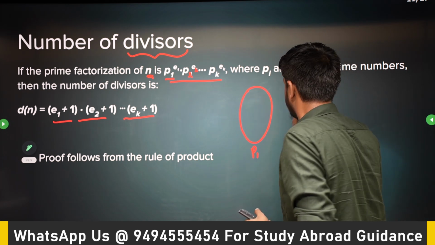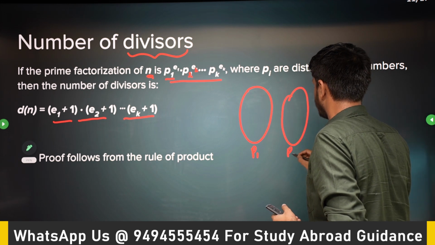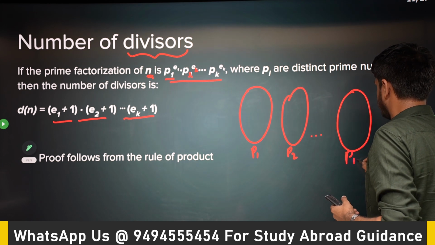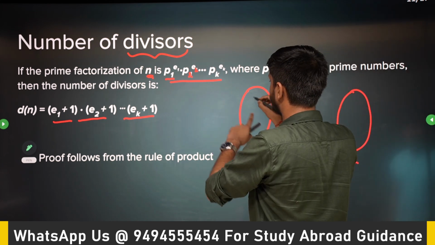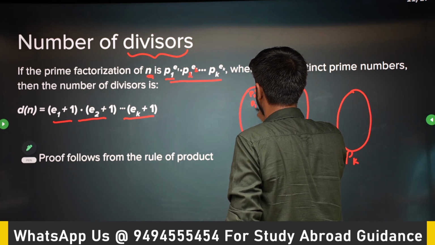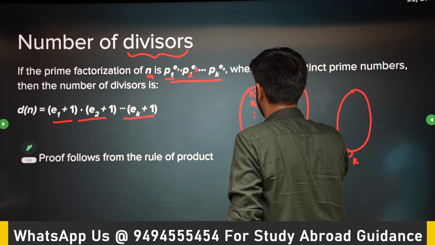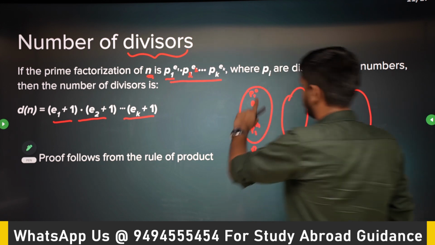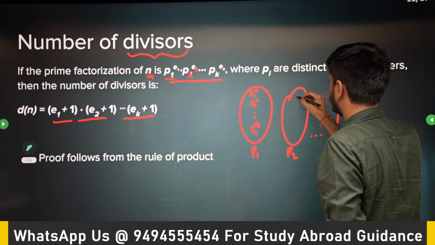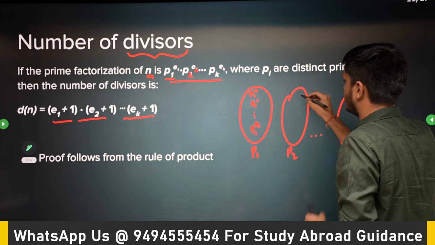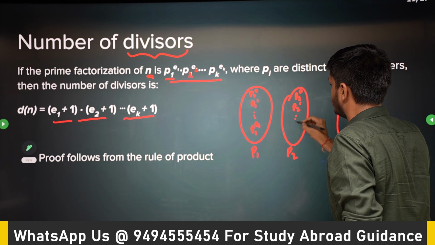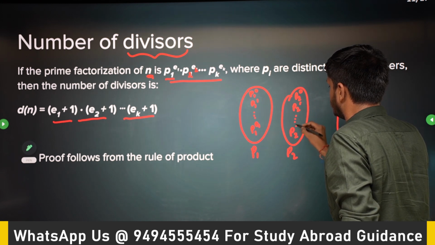This is the first prime number, second prime number, and kth prime number. Here we have e1 plus 1 options. How? p1 to the power 0, p1 to the power 1 up to p1 to the power e1. So these are all the options I have for the first prime number, from 0 to e1. Again, for p2 I have how many options? e2 plus 1. How? I can take p2 to the power 0, p2 to the power 1, all the way up to p2 to the power e2.